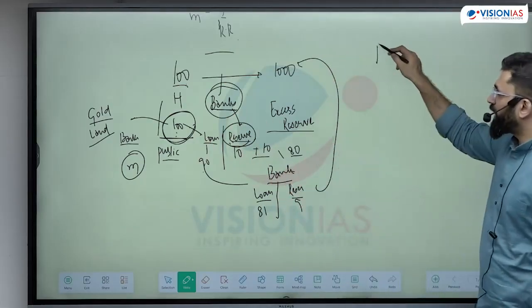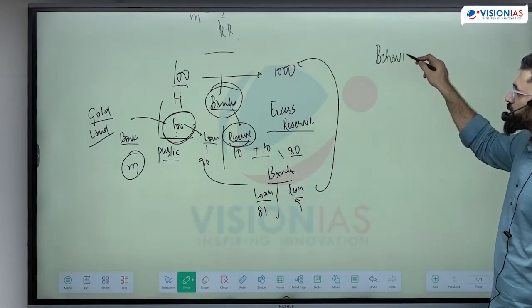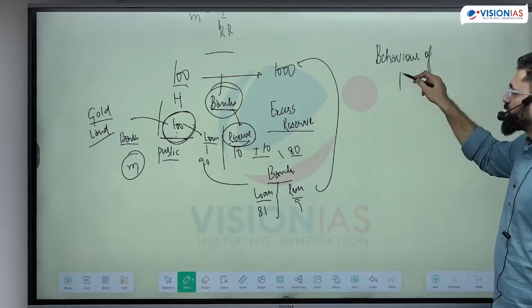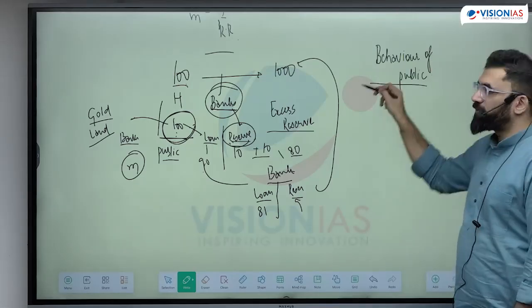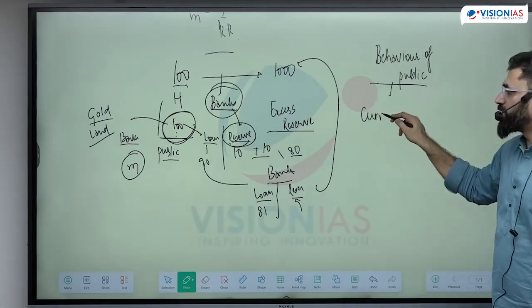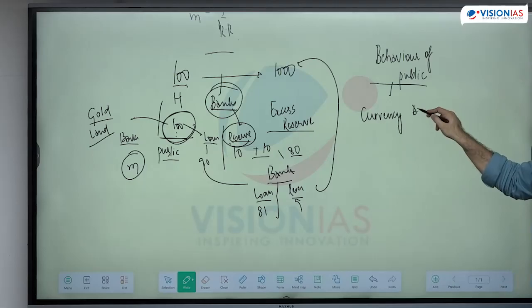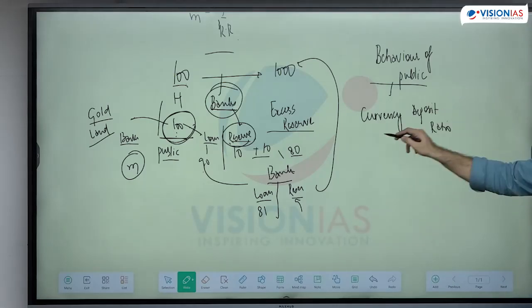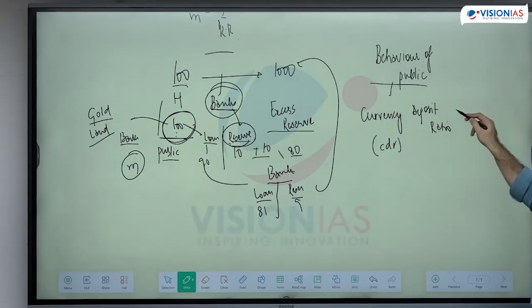Now to understand the behavior of public, this behavior of public can be understood from one factor which is called the currency deposit ratio. This is something I can observe. This currency deposit ratio or CDR is how much of the money people are holding in currency and how much they are holding in demand deposits with the bank.